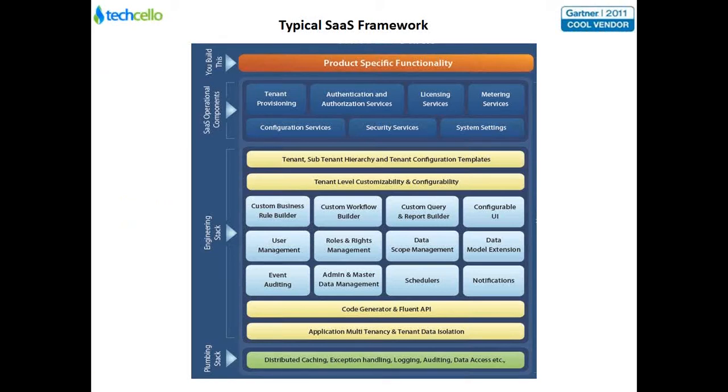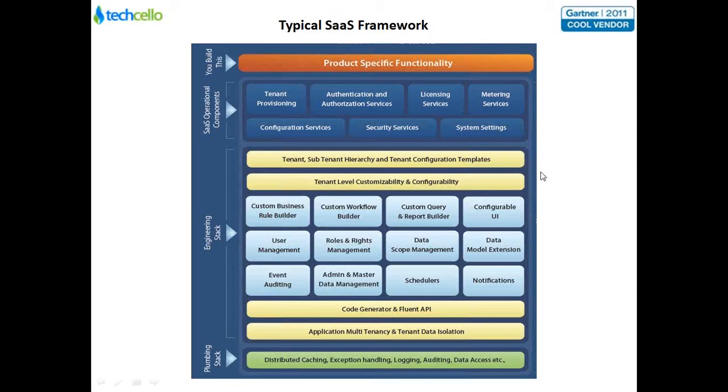So this is a typical SaaS framework. This is more from a reference perspective, which could give you an idea of the various kinds of things that a framework should contain. There are different flavors of this framework, and what we have taken is a SaaS framework for this example, because we also talked about multi-tenancy and a few other things. So primarily three things constitute the framework.